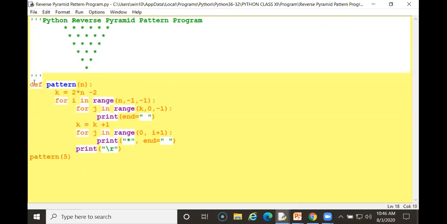So here I am using the def function. Otherwise, directly you can write here without def. I'll explain here. Def is a keyword. You just have to write def, and pattern is the function name which you are using here. You are creating a function. So n means that is an argument which you are using here. अब मैंने function define कर दिया.